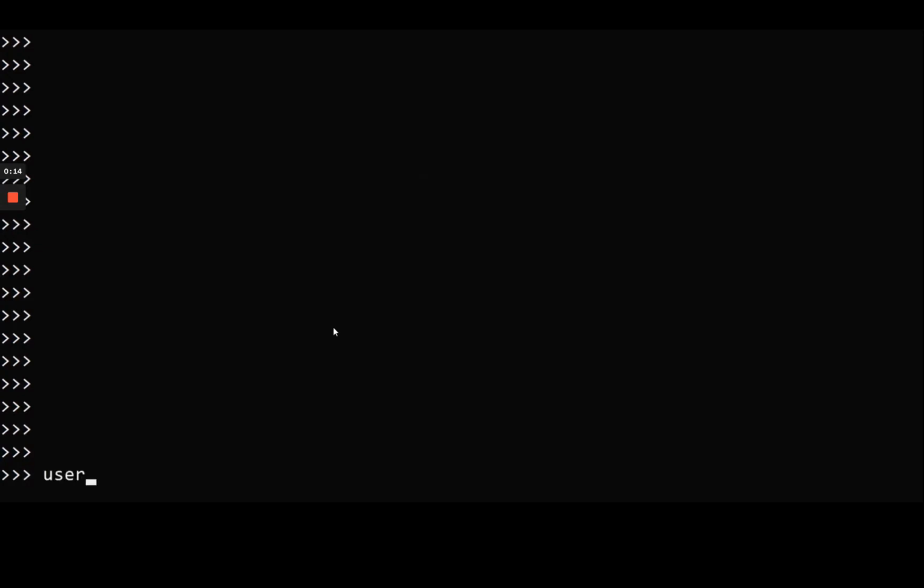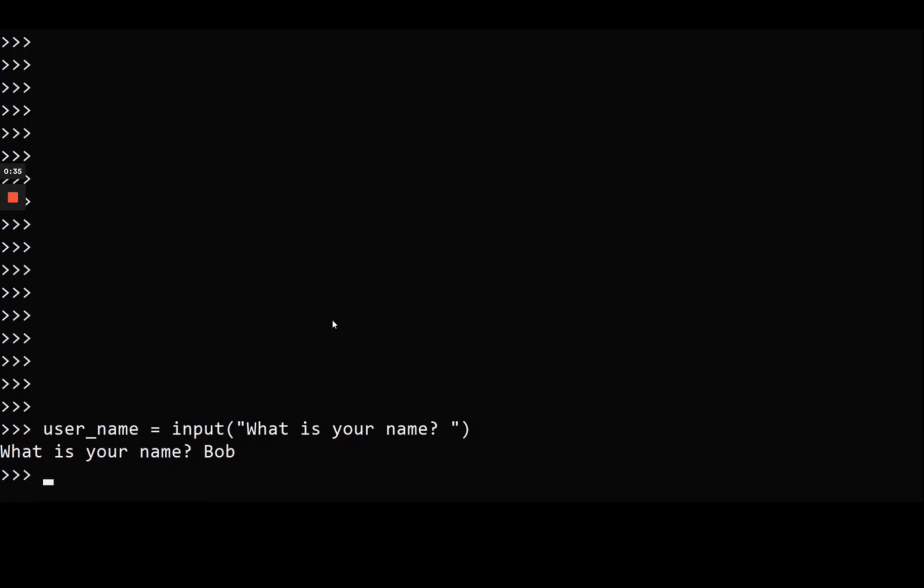So I'm going to create a variable user name is equal to input, and then let's print a message. What is your name? Okay, put a space like this. Press enter. So what is your name? Let's say Bob. Okay, so now Bob is inside the username variable.